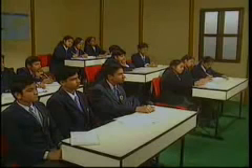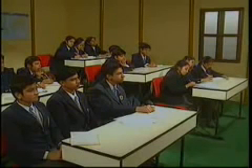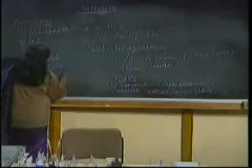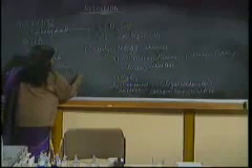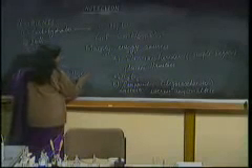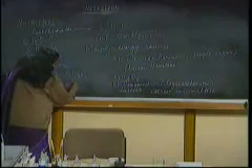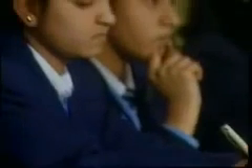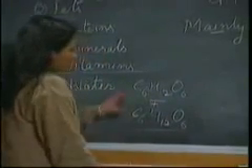For example, sucrose, which is mainly present in the table sugar, is a product of 1 glucose and 1 fructose, that is C6H12O6 plus another molecule, because glucose and fructose are isomers, they have the same molecular formula. So glucose plus fructose, by the condensation of these 2 molecules, we get sucrose.